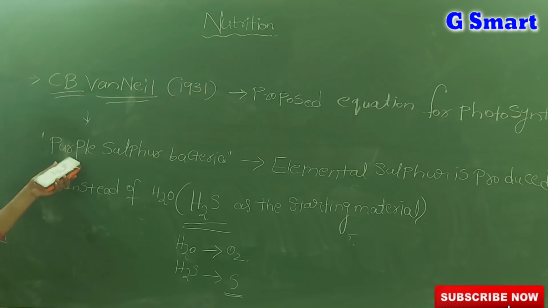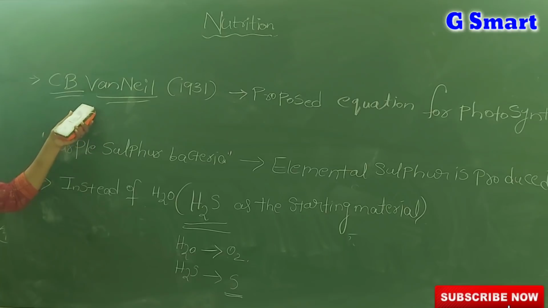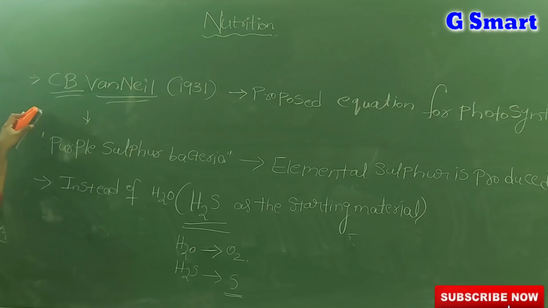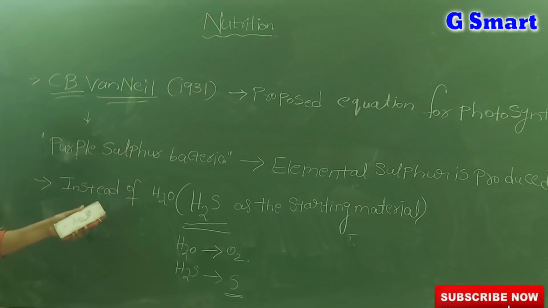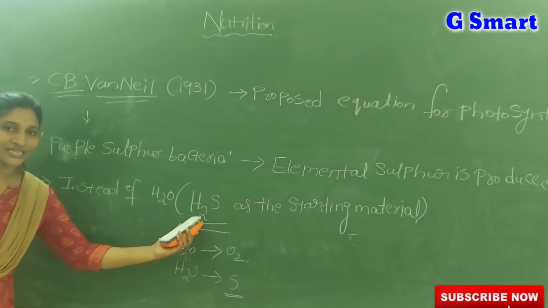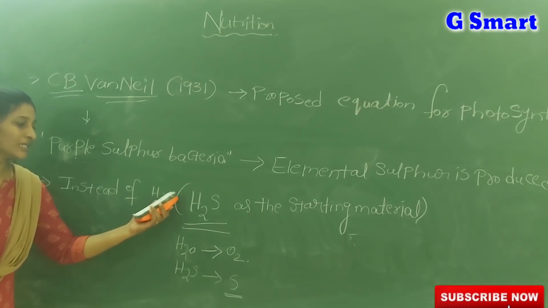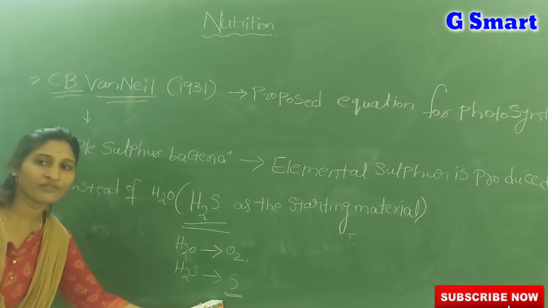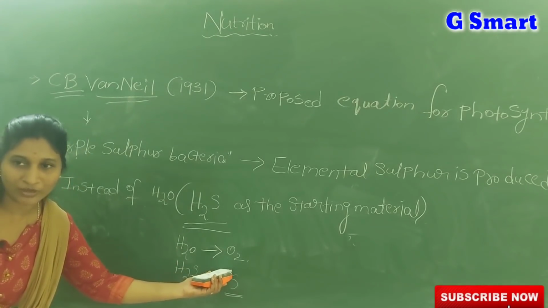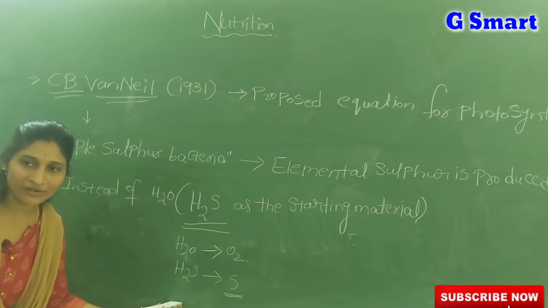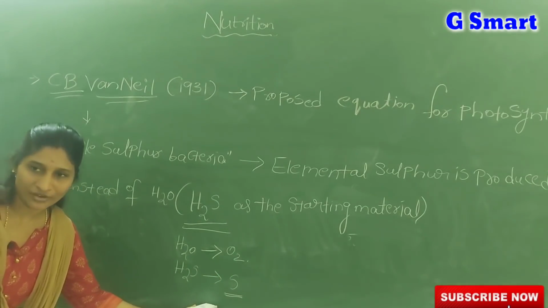So, very important. According to C.B. Van Neel, light plays an important role in photosynthesis. C.B. Van Neel was the first scientist who said light is important in photosynthesis. He conducted experiments on purple sulfur bacteria. In this experiment, he used hydrogen sulfide as the starting material instead of water. In this process, instead of oxygen, sulfur was evolved. Evolved means produced. If he had used water, oxygen would have been produced. But he used hydrogen sulfide, H2S, that's why sulfur was produced.